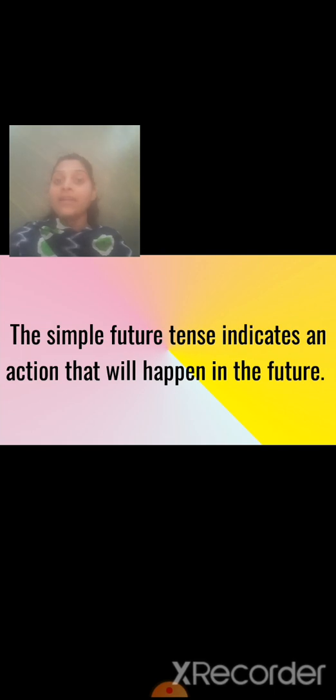Okay. And in simple present, the action is happening continuously. It is happening. Yes or no? In current, that action is being done by the boy or the girl. By that person, the action is being done. So it is called simple present tense. But in simple future tense, the simple future tense indicates that action that will happen in future. Means that action has still not happened. Okay, the work has still not done. It is to be done.